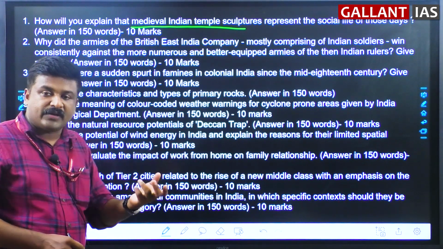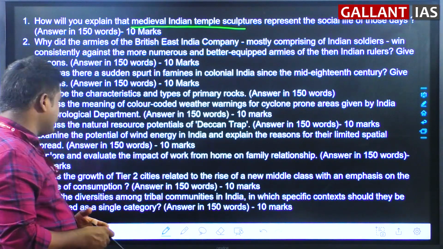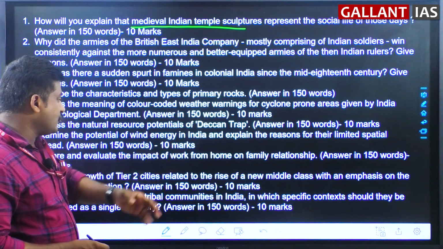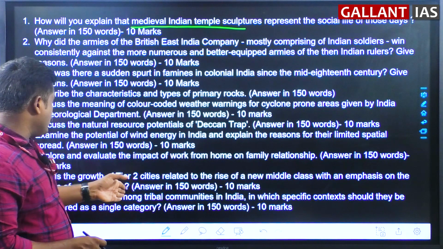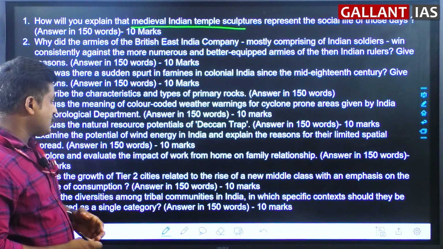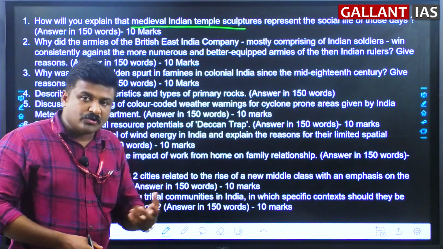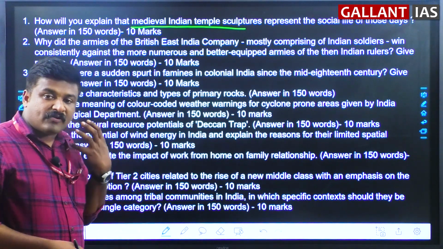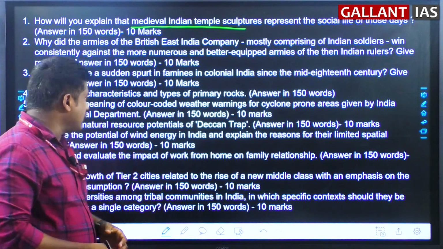Work from home is mostly a question you can connect with society, more or less current affairs oriented. How is the growth of tier 2 cities related to the rise of the new middle class, with emphasis on the culture of consumption? Given the diversities among the tribal communities in India, in which specific context should they be considered a single category? Coming to society, the questions are answerable from the static and current affairs you studied from the society syllabus.